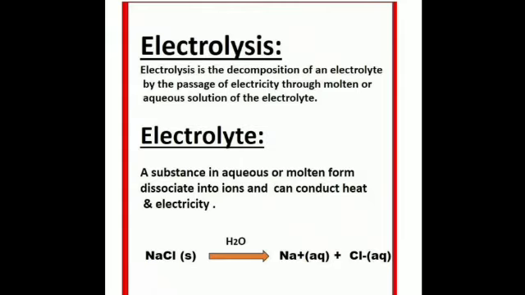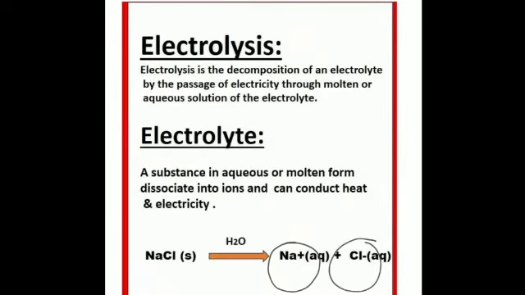In other words, we can say that chemical reactions that take place only under the influence of electric current are called electrochemical reactions. Is that clear? So for splitting up certain compounds, we need to pass electricity through them, as we have seen in the case of sodium chloride. When I was teaching you, when an aqueous solution of sodium chloride is taken, how does it split up into sodium and chlorine? It splits up into Na plus and Cl minus.